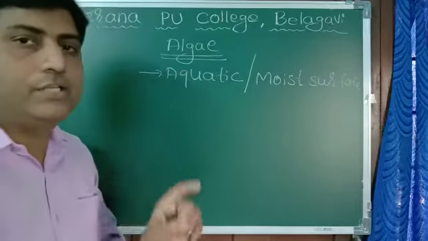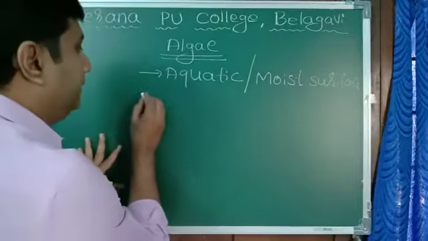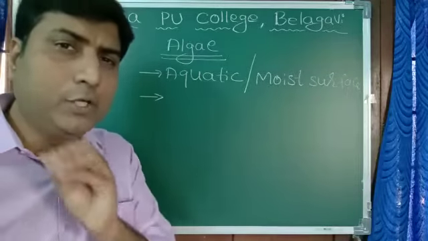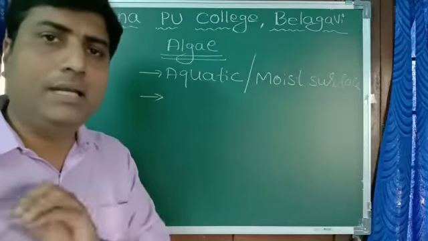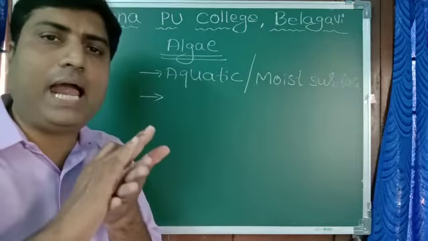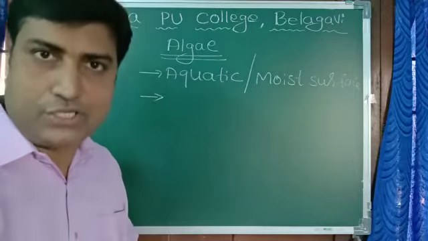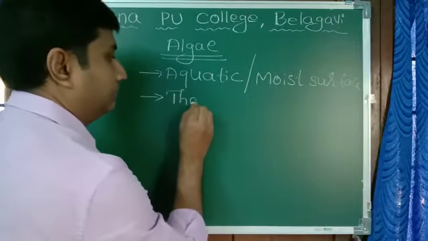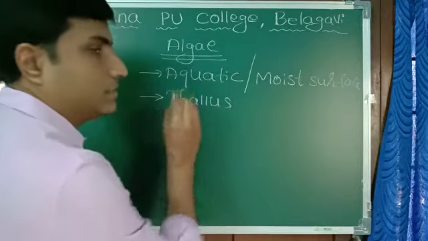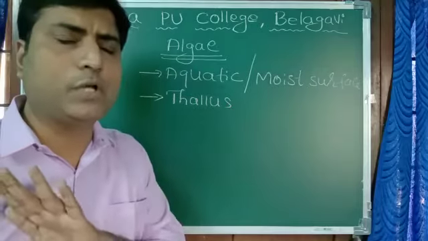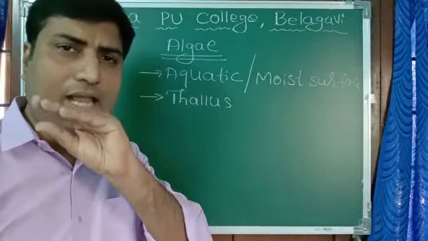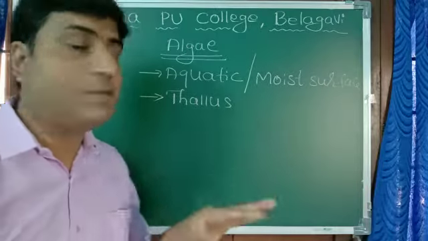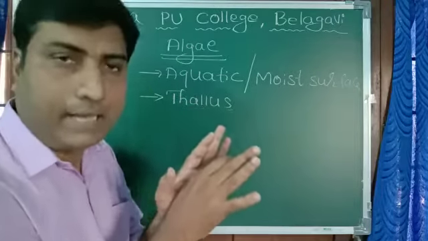So in that condition they can grow. This algae, they don't have any root, stem, leaf, nothing. They are very flat body, and such structure is called thallus, without a root, stem, leaf, only a flat thing that just floats on the surface of water. We call it thallus.